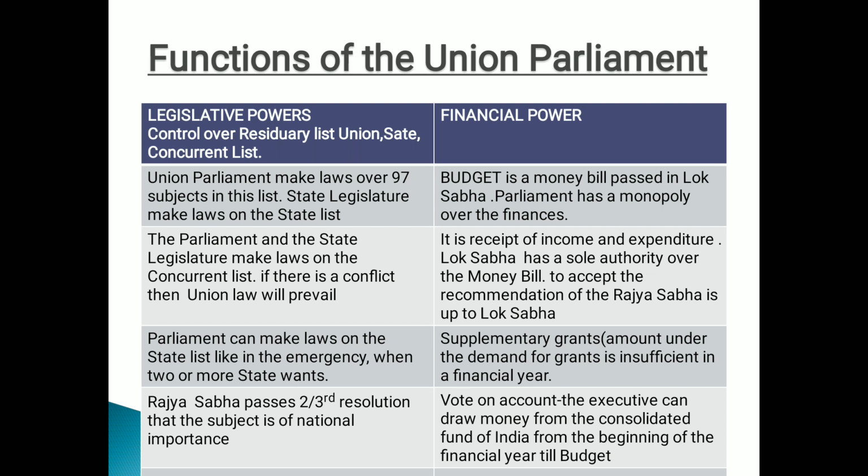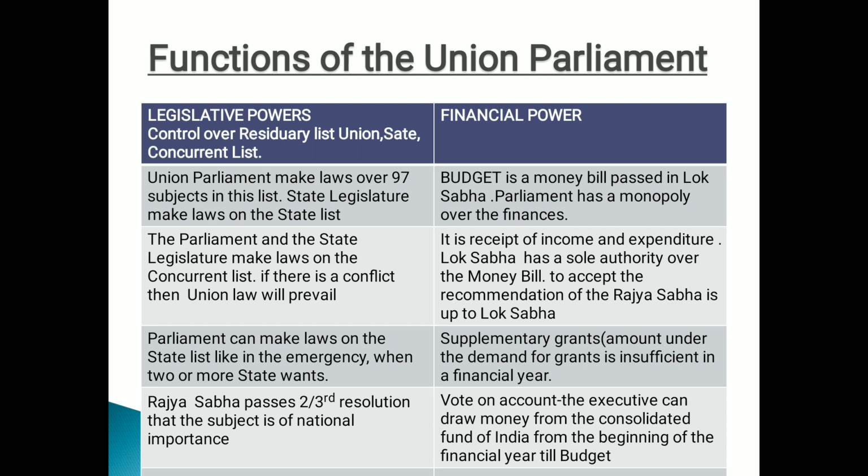So everyone has understood key times when Union Parliament can control the state list also, right? At the time of emergency, when two or more states want it, or if Rajya Sabha passes a 2/3 resolution. Done. Next, financial power. Parliament has control over the finances.